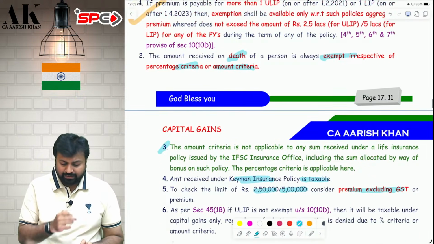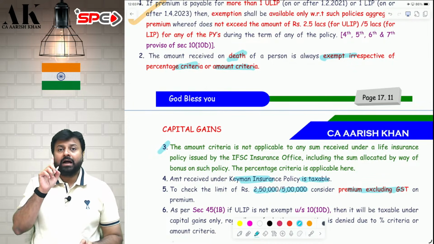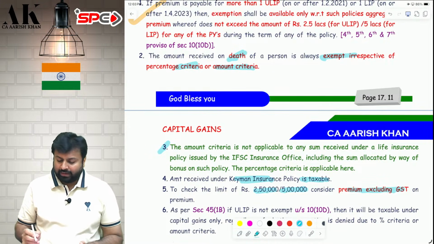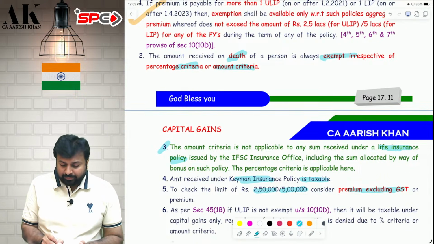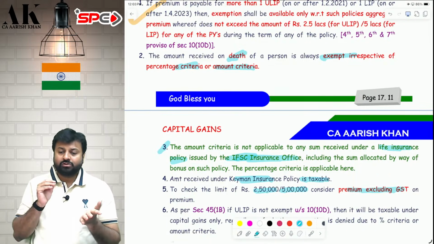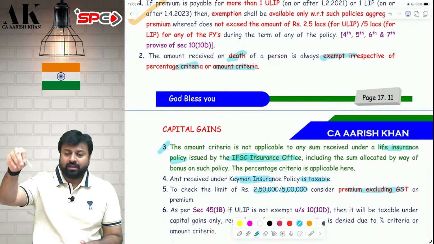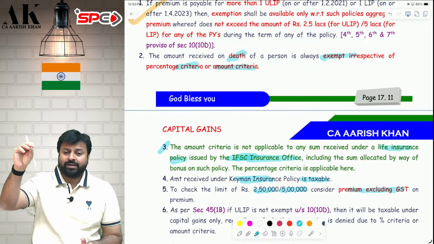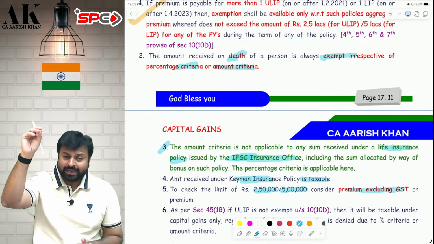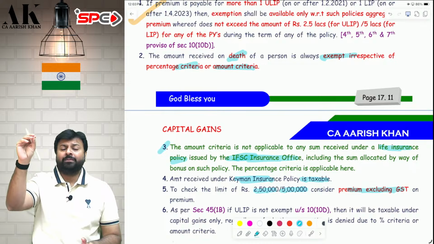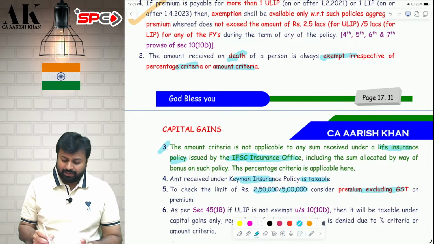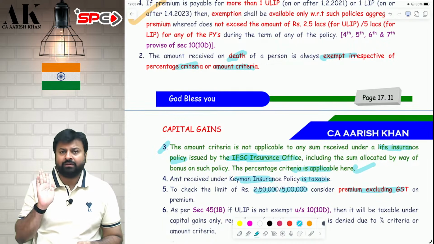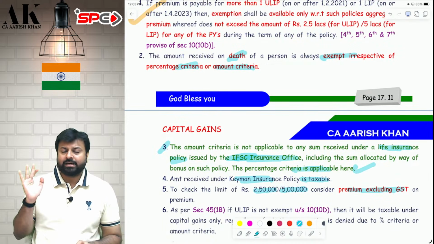Now, one amendment and one relaxation. Amount criteria is not applicable if you purchase the policy from an insurance office which is located in IFSC. So if I go to the IFSC in Gujarat, the International Financial Service Centre, and purchase a life insurance policy there, then the amount criteria is not applicable. Percentage criteria is applicable even there.